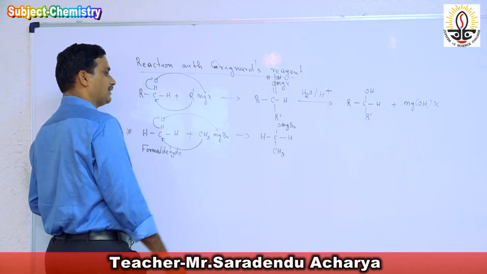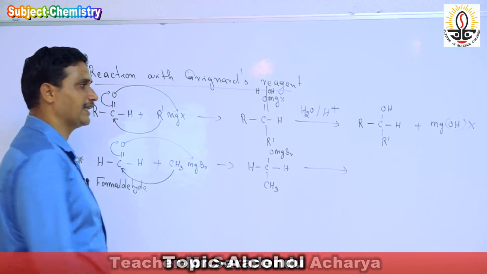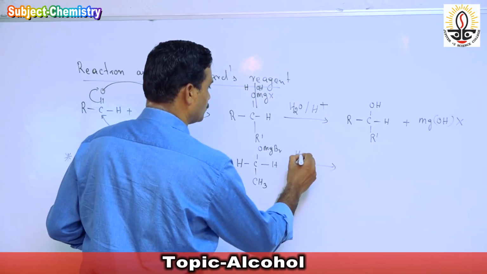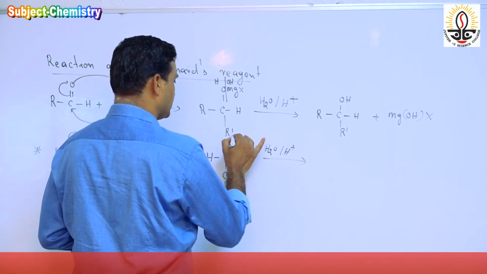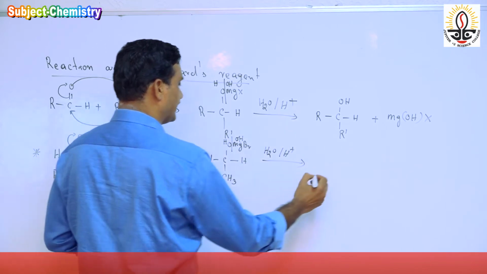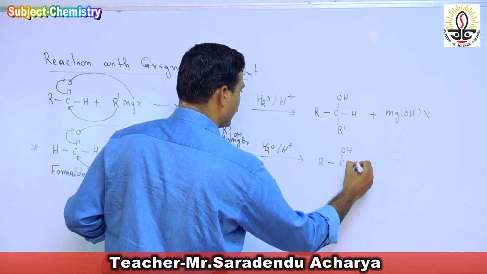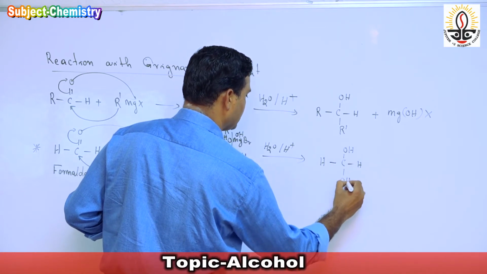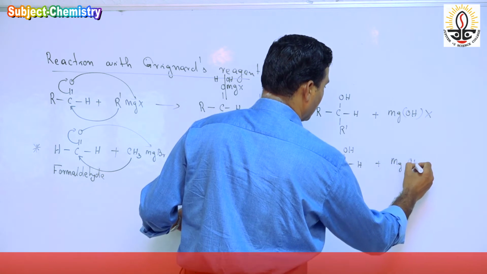I told you that definitely this product which is obtained is followed by acidic hydrolysis, that is H2O and H plus. So after acidic hydrolysis, hydrolysis takes place, H and OH. We get the product HCOH, single bond H, and it is CH3 plus MgOHBr.